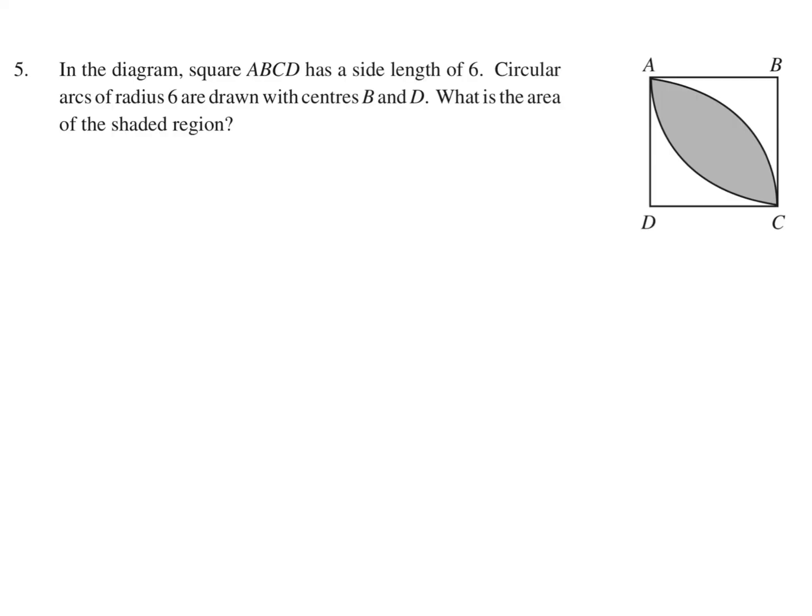In the diagram, square ABCD has side length of 6. Circular arcs of radius 6 are drawn with centers B and D. What is the area of the shaded region? Very common type of question.